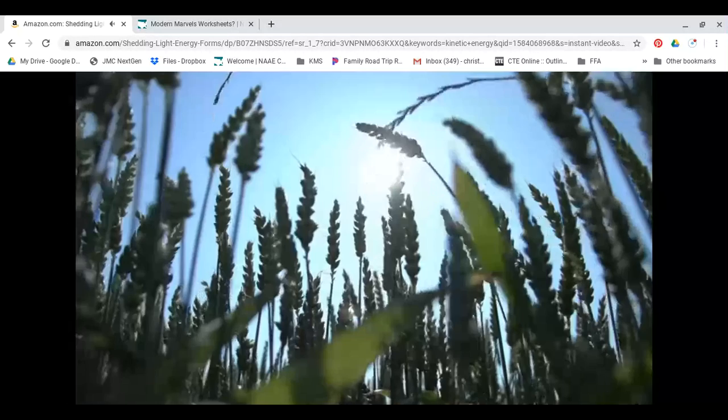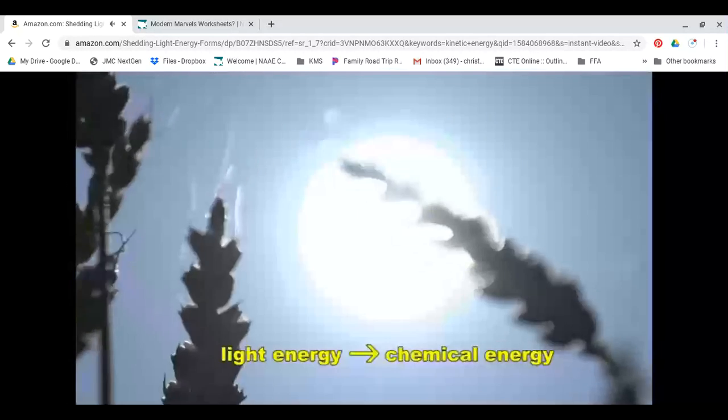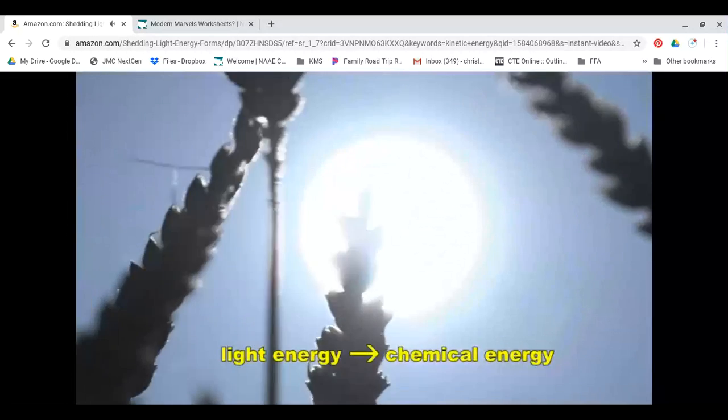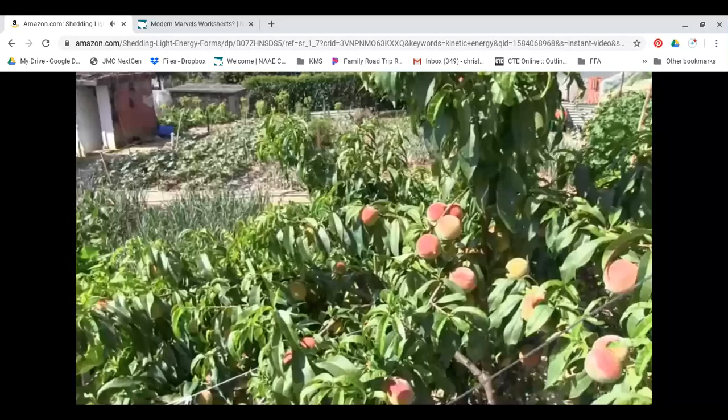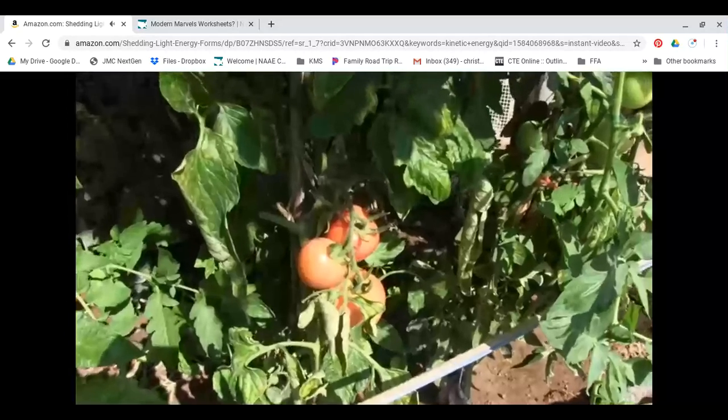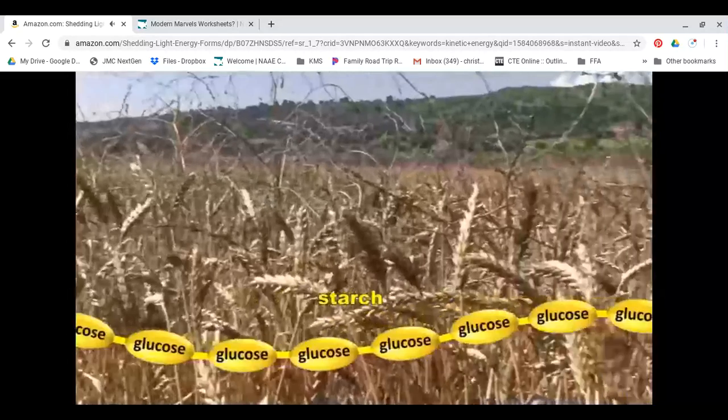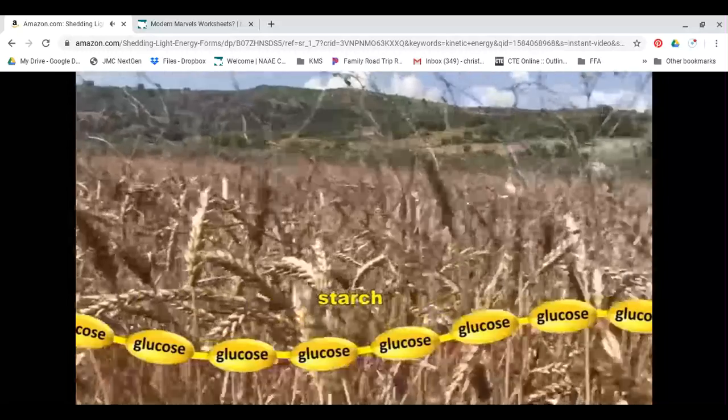Photosynthesis is the name given to the process by which plants use the light energy coming from the sun to make glucose, which, as I said, is a store of chemical energy. Chemical energy that was originally light energy that came from the sun. Once again, we can represent this transformation of energy in a simple graphical way. Light energy is transformed into chemical energy. Plants use glucose for their own energy needs, and they use it to produce other molecules that the plant needs, including, in the wheat plant, the starch that makes up a significant amount of flour.